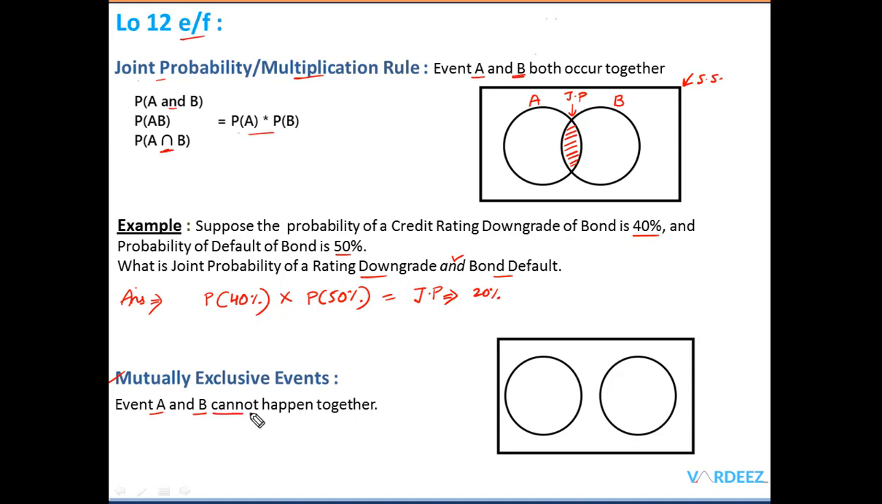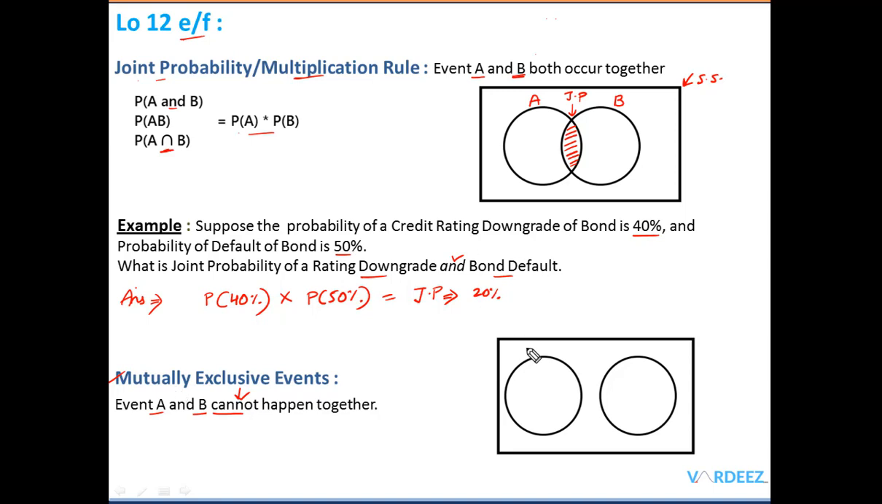Okay, the main thing here is it can't happen together at the same time. To give you an example about mutually exclusive events, let's say that you want to find the probability of getting a heads and tails on the same toss of a coin. Is it possible? No, because they are mutually exclusive events. Similarly, passing the exam as well as failing the exam are mutually exclusive events. They cannot happen at the same time.